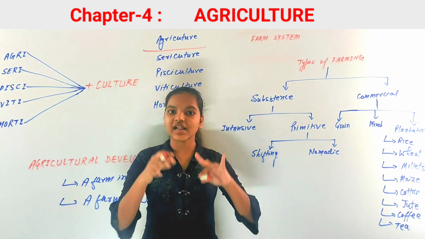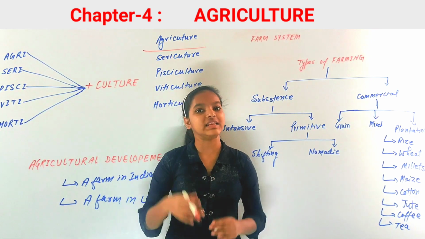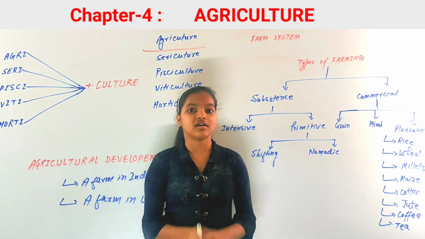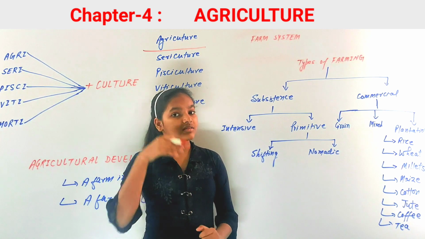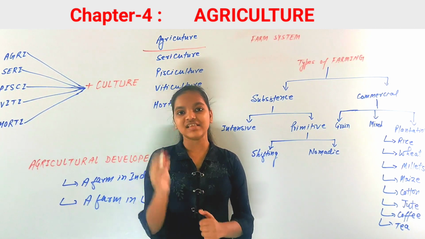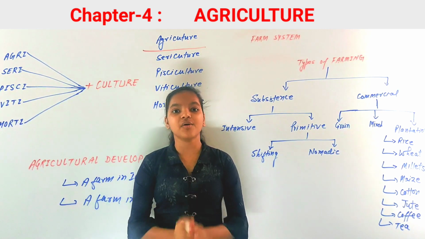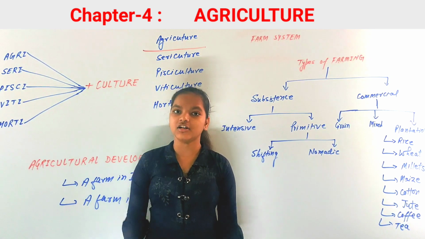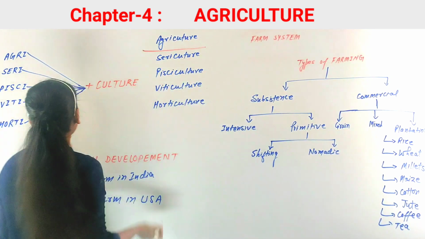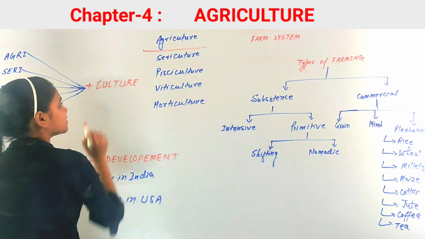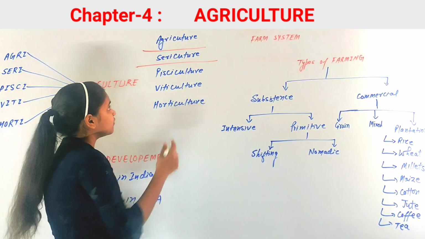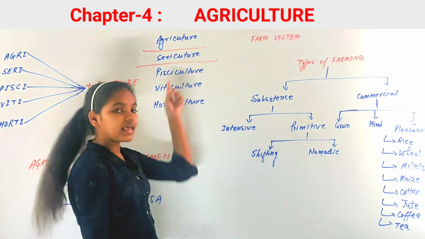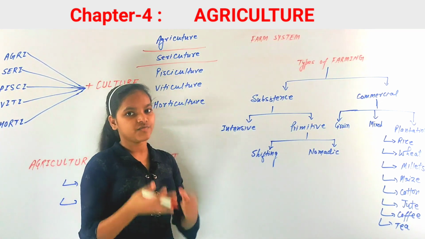We use technology in agriculture, which is the science, and harvesting is a human art. So the science and art of raising crops and rearing livestock is called agriculture. Agriculture is also called farming.